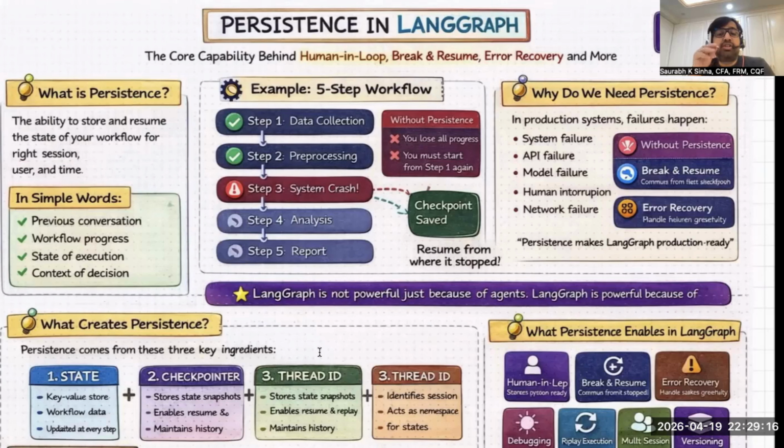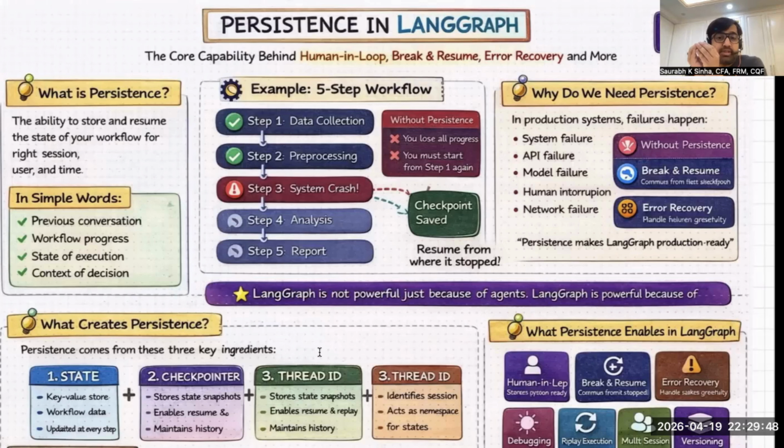But still, this definition sounds technical. I understand that. So let's simplify it. Persistence means that your workflow, your process can pause, can stop, can break, and also resume without losing previous conversation, without losing workflow state and progress, without losing state of execution, and without losing context of decision.